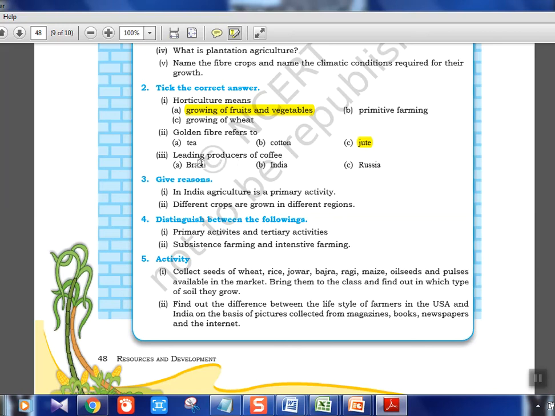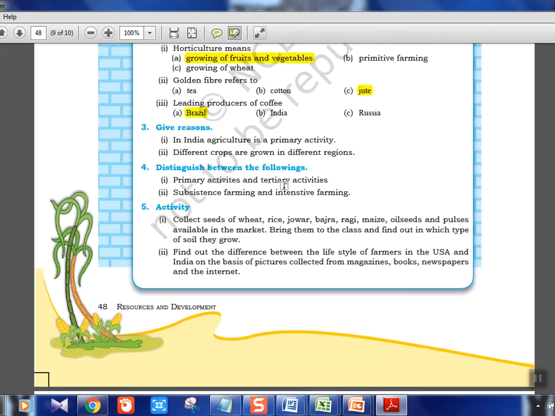Leading producer of coffee is Brazil. Okay, India was, I think, for rice. No, rice was China. So try to find out for which India is the leading producer. Milk is one for which India is the leading producer.